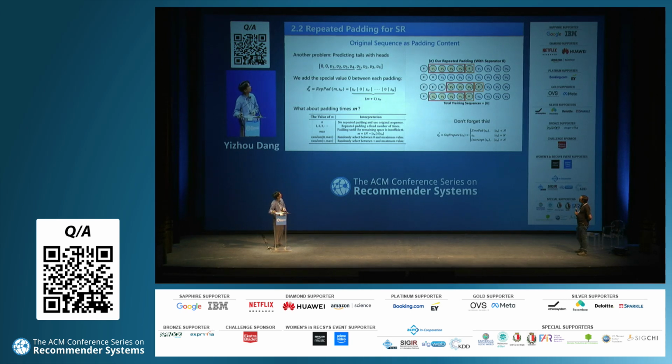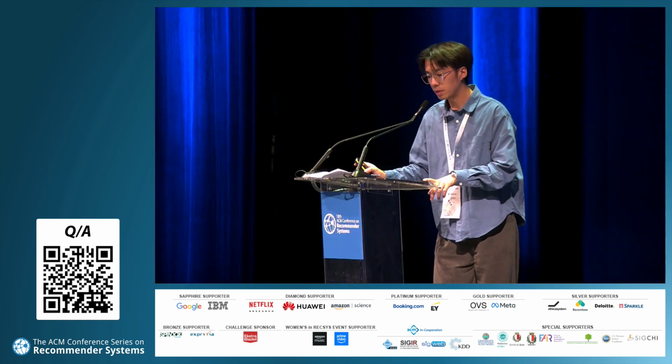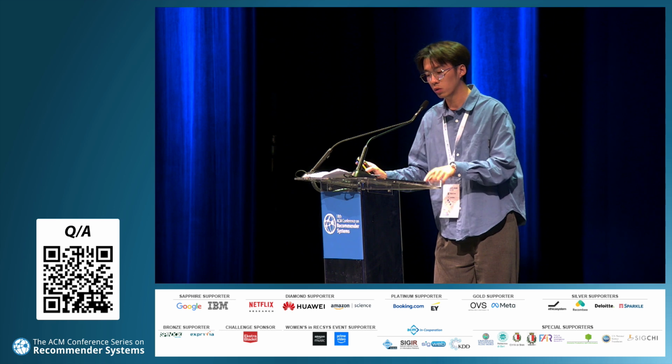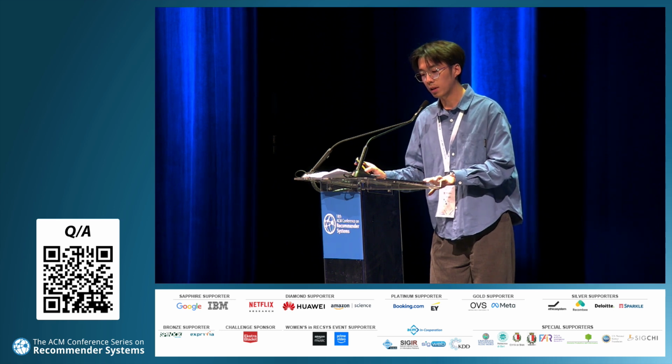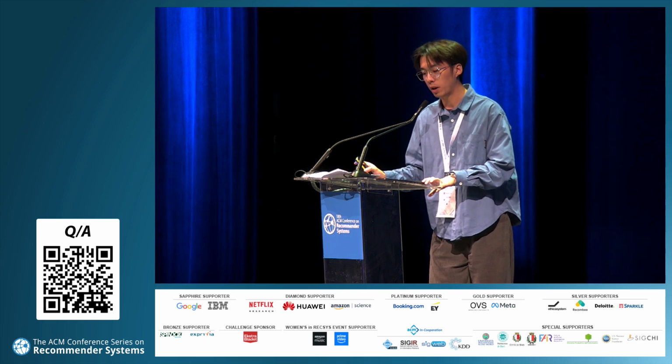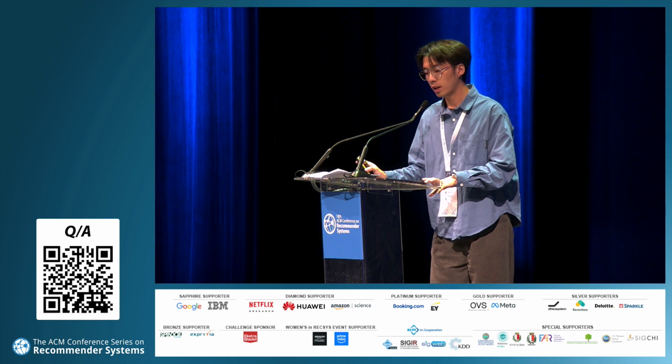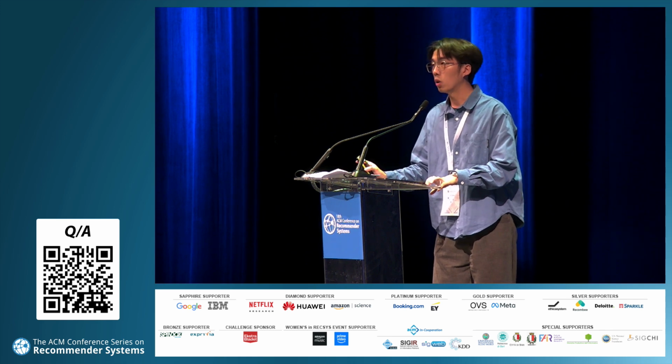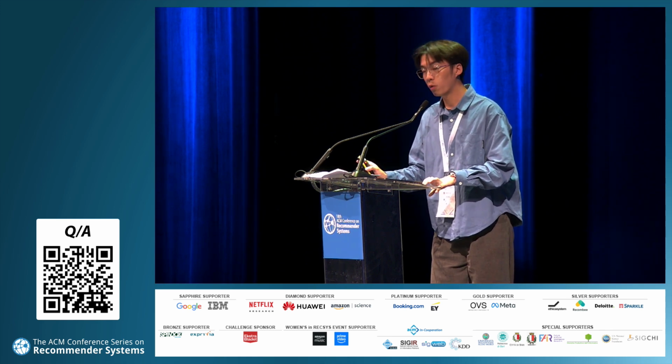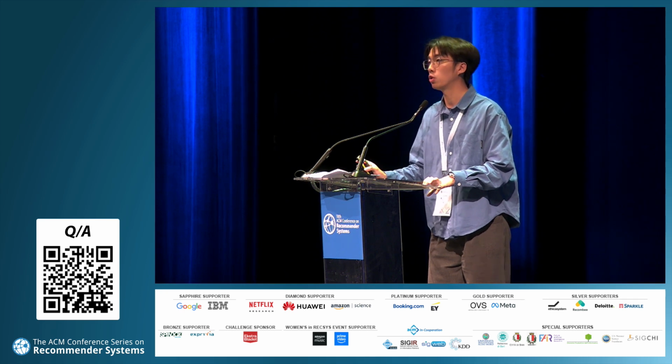If we pad the sequence on the left of the original sequence, there will be a case. For example, 1, 2, 3, 4 is the input, and the prediction target y is the item 1. So we hope to prevent this from happening. So we add the special value 0 between each repeated padding.